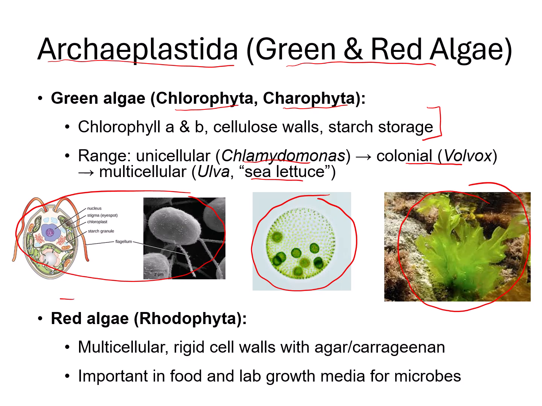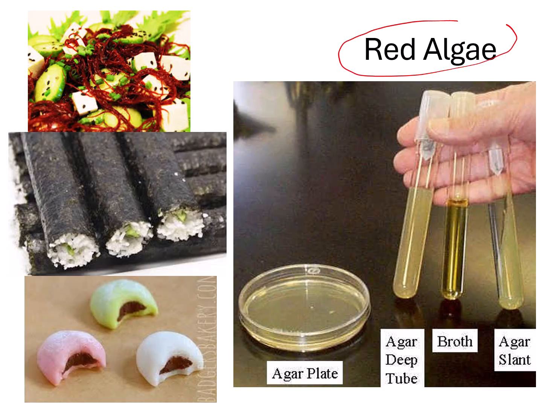Then we also have red algae, or Rhodophyta. These are mostly multicellular, and they have rigid cell walls containing agar or carrageenan. These are both important for food and lab growth media. So red algae is commonly used in food, maybe as a seaweed salad, or in mochi as a thickener, and also as nori.